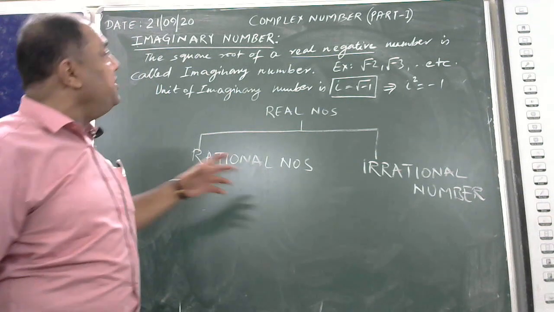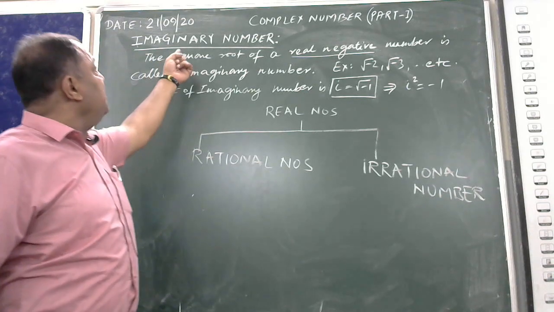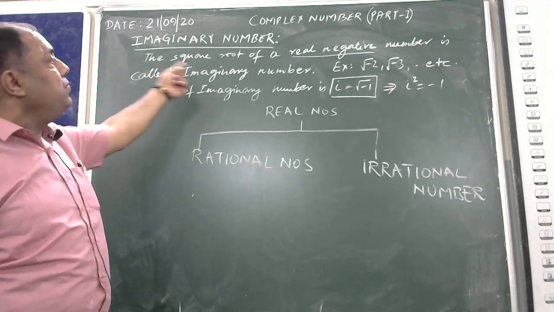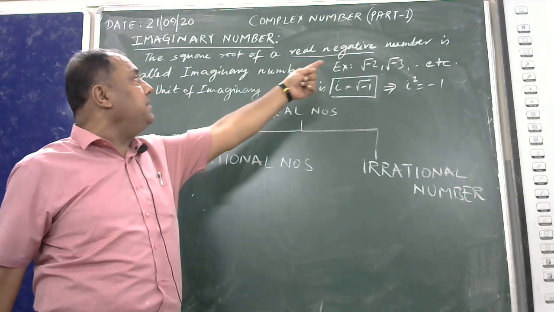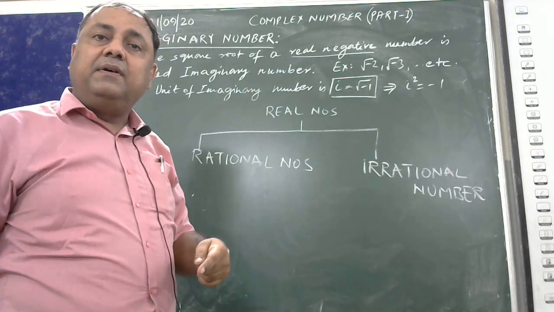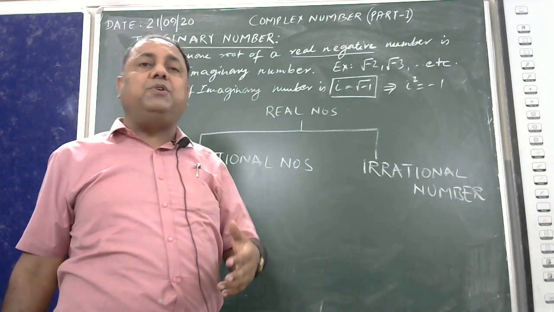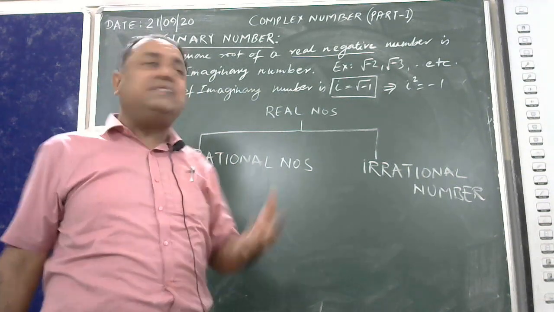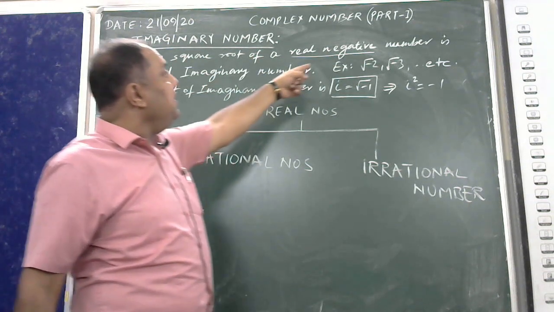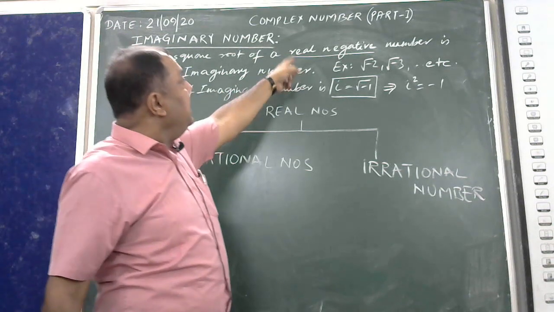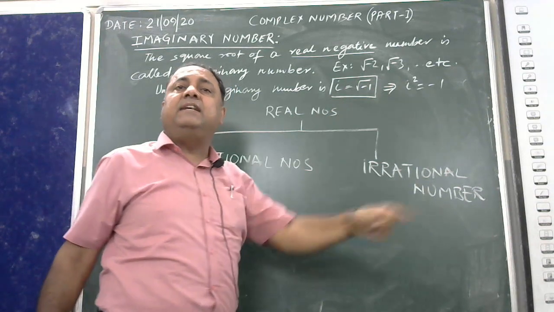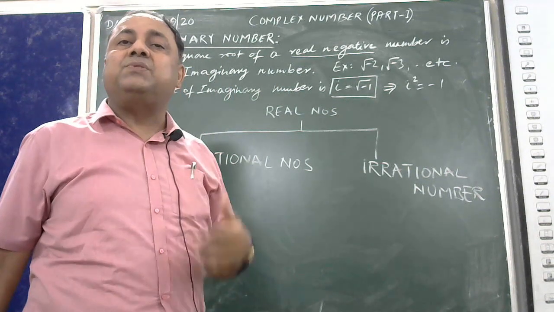Now, when we are imagining what is an imaginary number, we consider the definition as the square root of a real negative number. The number is real as well as negative. To find the square root of a negative number, we have not done. This is in fact the imaginary number. A number which is negative as well as real. For example, root minus 2, root minus 3, root minus 4 and so on.